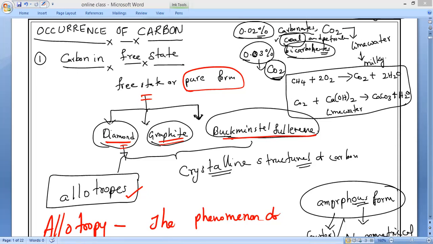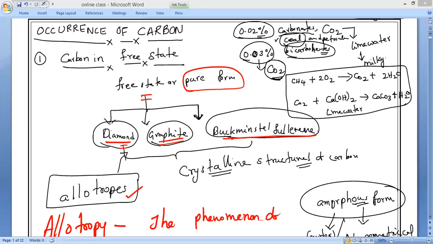Both are allotropes of carbon, but the difference lies in the manner in which the carbon atoms are bonded to one another. That is the statement you should remember.